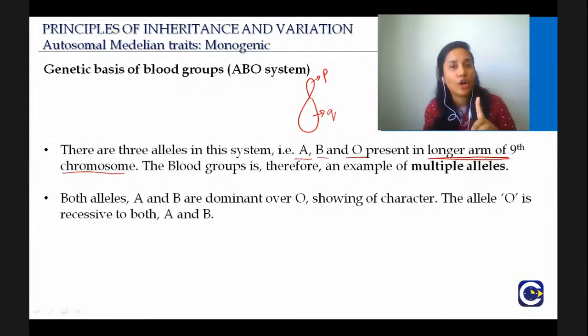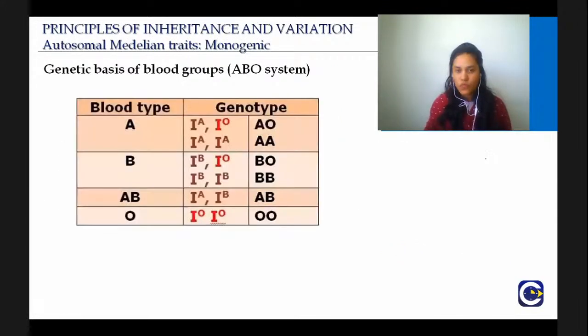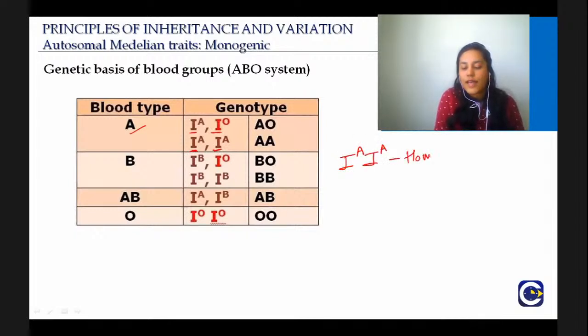They are codominant. When they are present in the F1, they are present together. O is the recessive one. And with this table, I think things will become crystal clear. Now, blood type A can be represented as either IA, IO or IA, IA. So this IA is what? It is the homozygous situation.